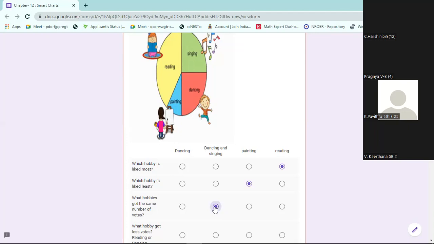Which hobby got fewer votes, reading or dancing? No, this is a comparison between reading and dancing. Among reading and dancing, which is less? Dancing is less. Least is different, comparison is different. Among dancing and reading, which is least?